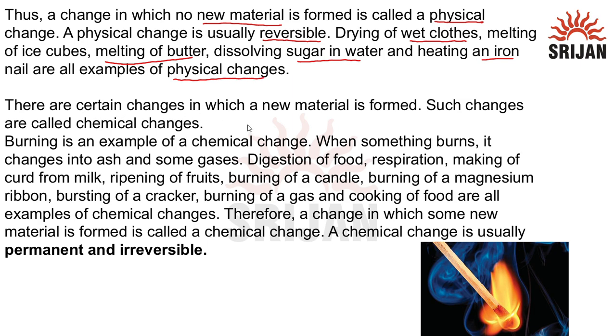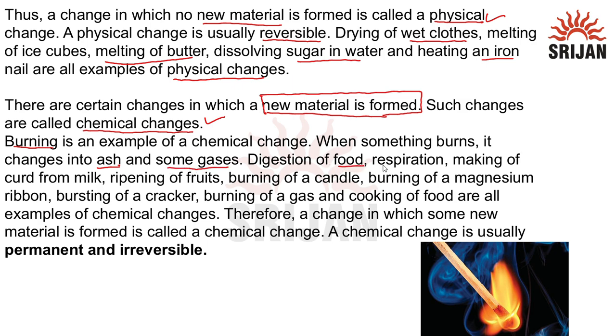There are certain changes in which new material is formed. Such changes are called chemical changes. So the basic difference between physical and chemical changes is that in chemical changes there is always a formation of new material when a chemical change takes place. For example, burning. It is a classic example of chemical change. When something burns, it changes into ash and some gases.